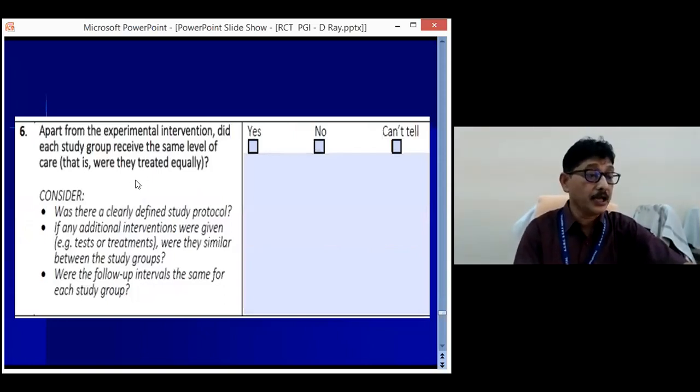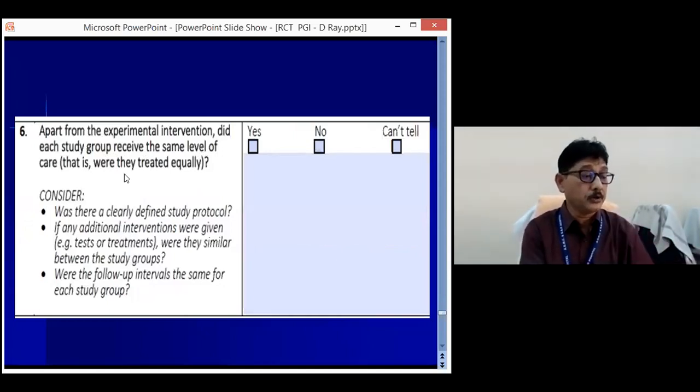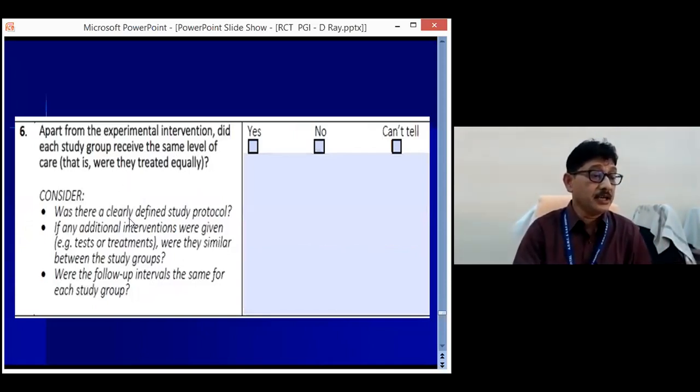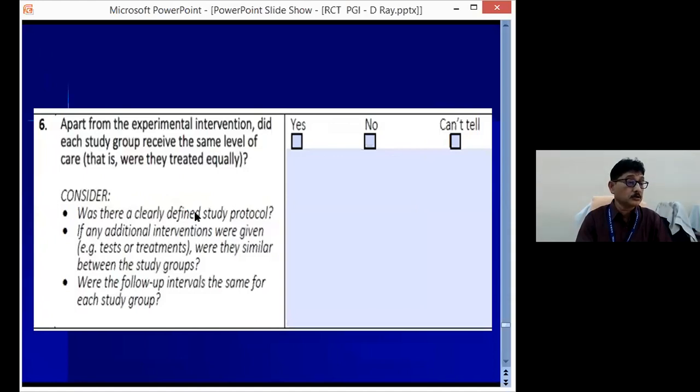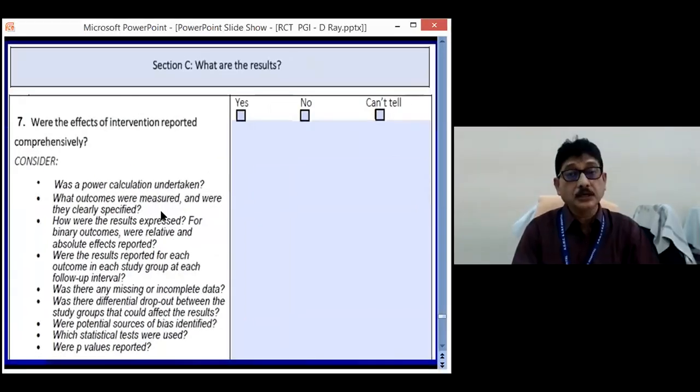Apart from the experimental intervention, did each study group receive the same level of care or not? That is also equally important. Was there a clearly defined study protocol? So whether this has been defined in the protocol or not. So they are supposed to get the equal care.